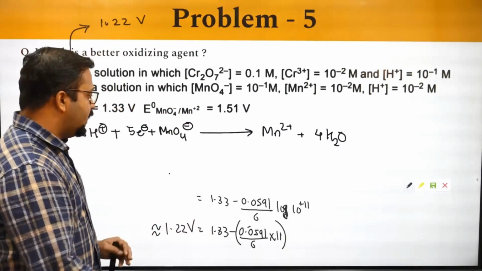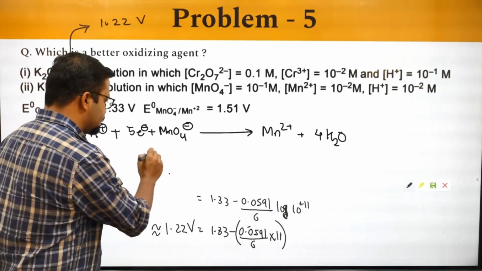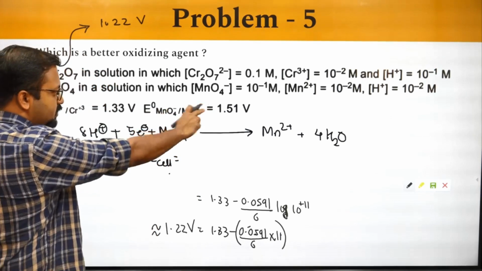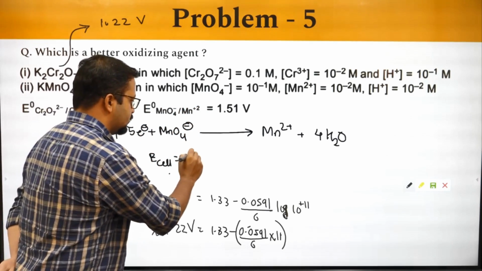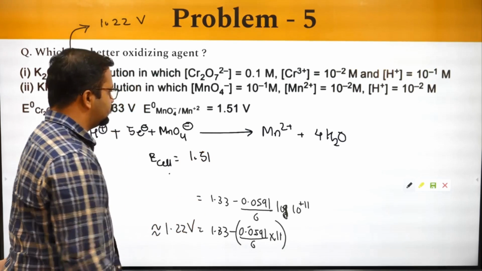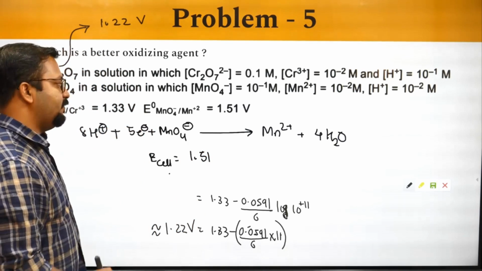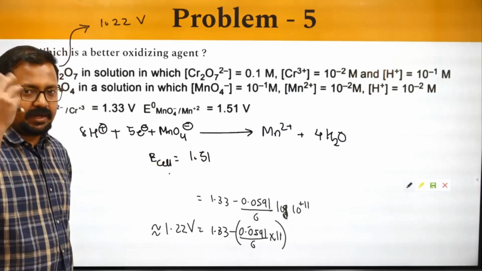Okay, now if I try to write the Nernst equation for this, I will write it as E cell is equal to E naught for this, MnO4 minus changing into Mn2+, that is 1.51. If it is oxidizing something, it will take up the electrons.